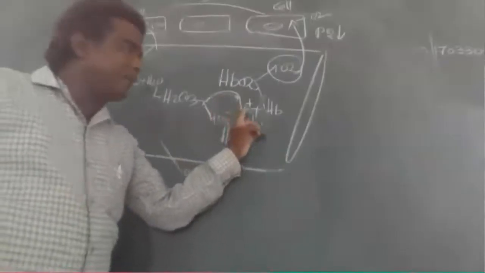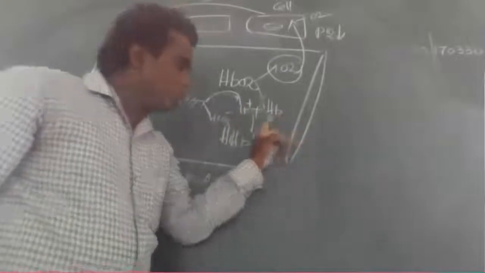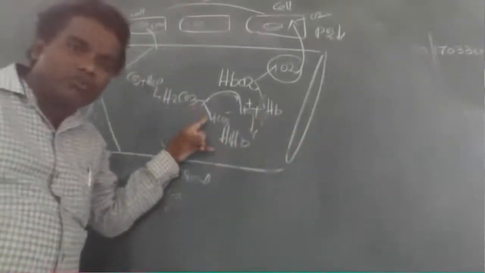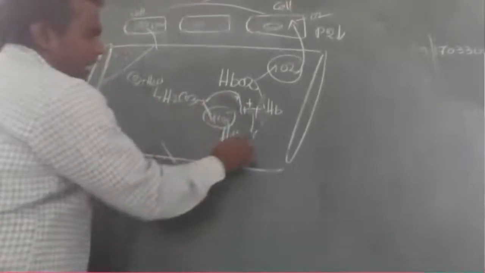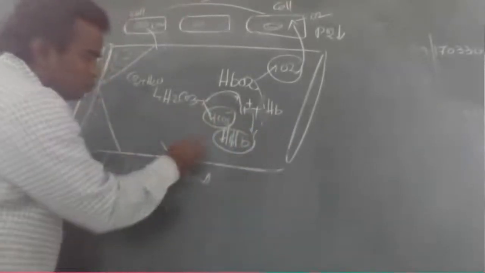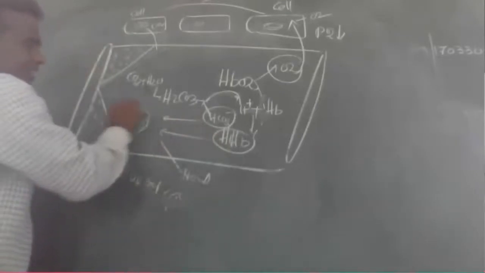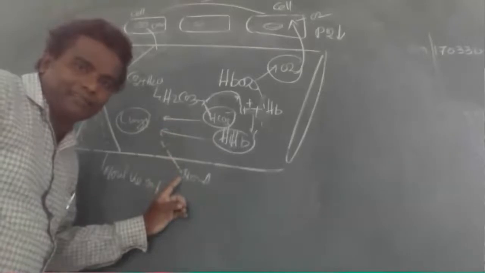This hydrogen binds with hemoglobin to form hydrogen hemoglobin, and bicarbonates also form. These bicarbonates and hydrogen hemoglobin again reach the lungs through the blood.